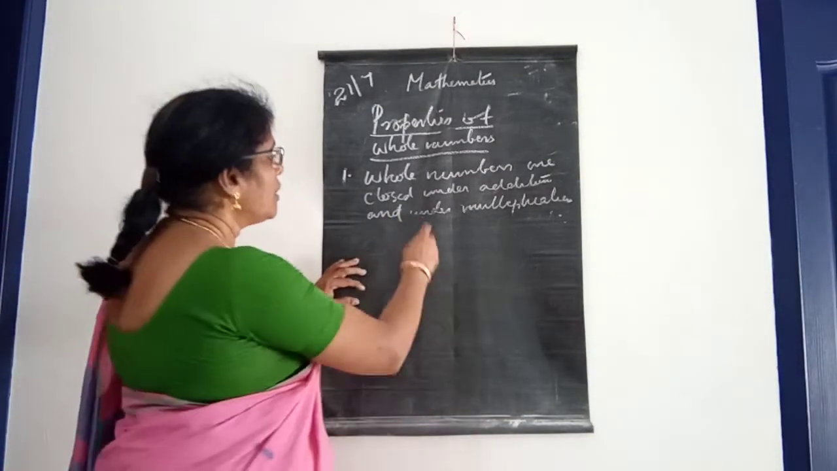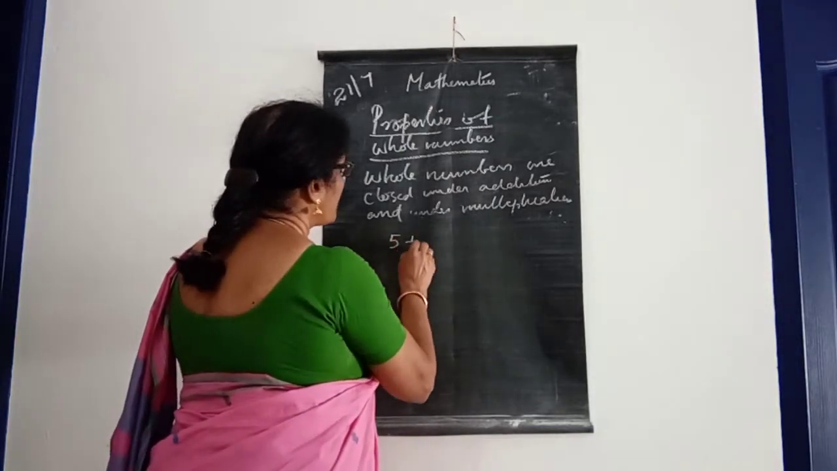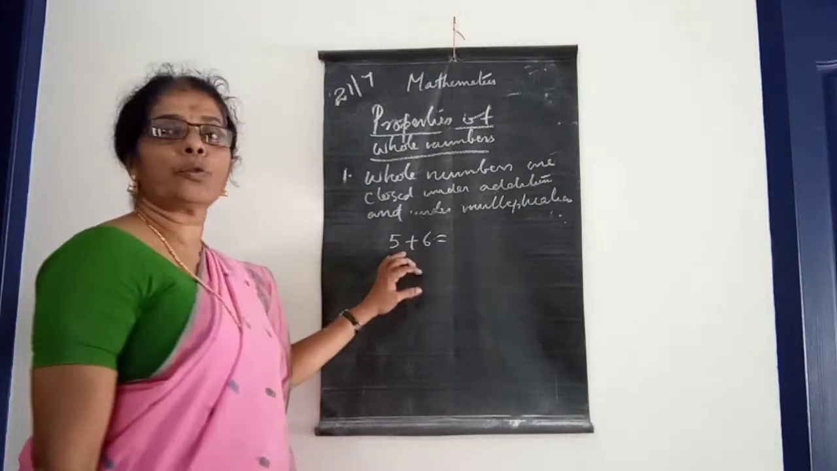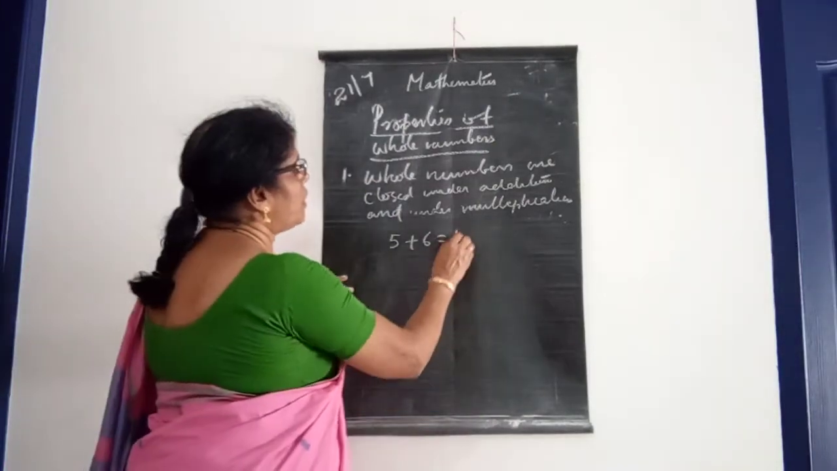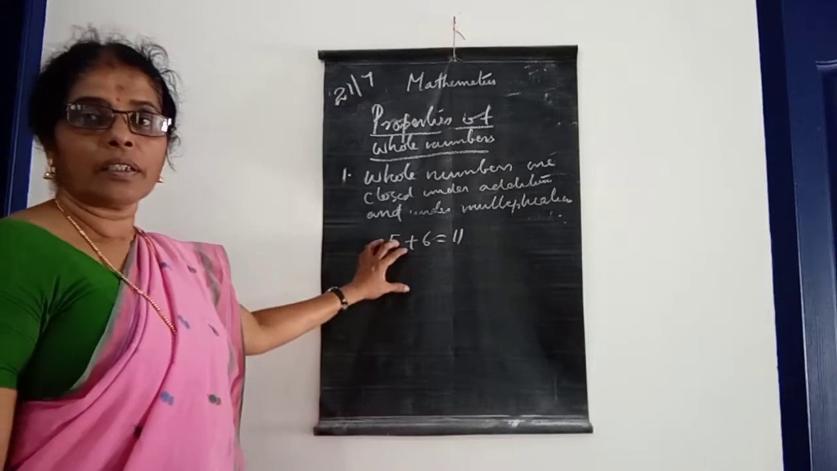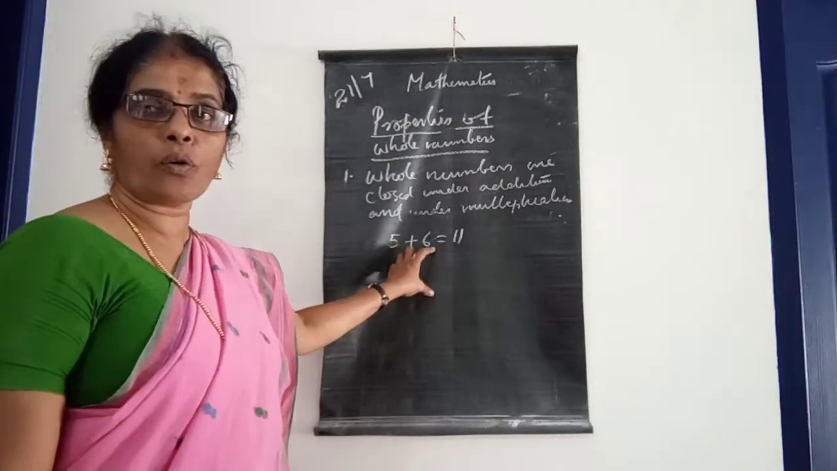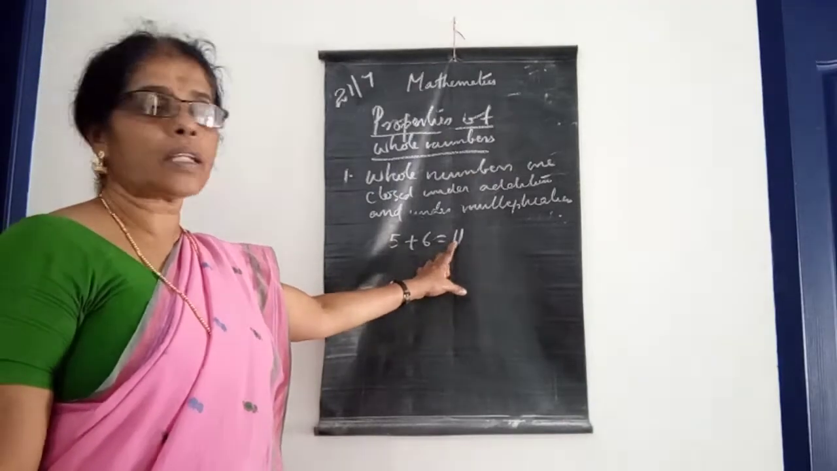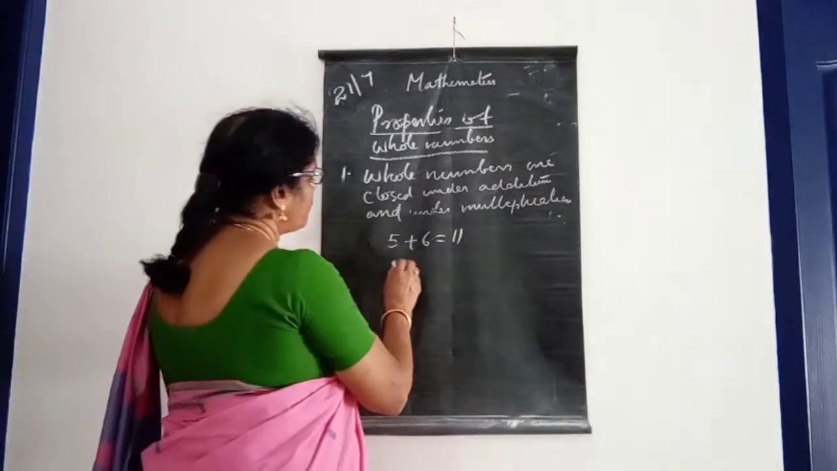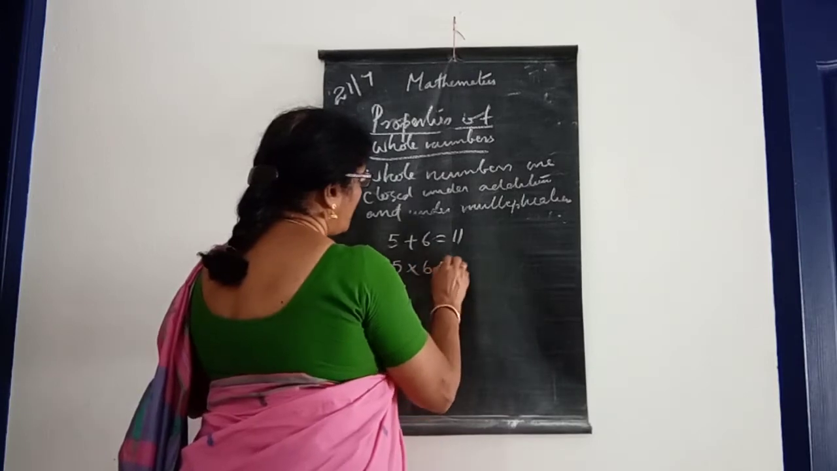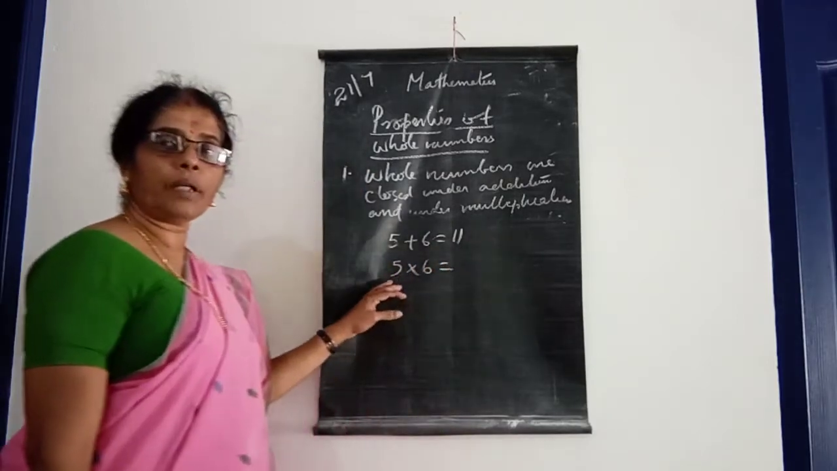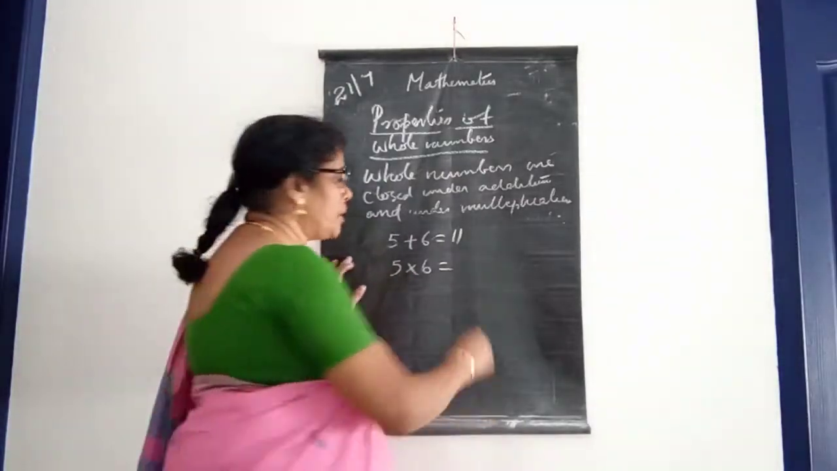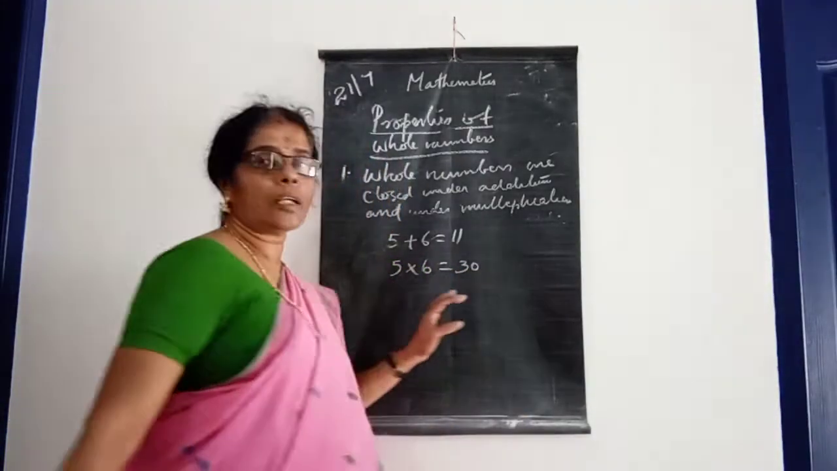But listen here, 5 plus 6. That is two numbers, and when we add two whole numbers, the answer will also be a whole number. 5 and 6 are whole numbers, and 11, the answer, is also a whole number. That is closed under addition. And look here, 5 into 6. When we take the multiplication, these two numbers are whole numbers, and the product is also a whole number.